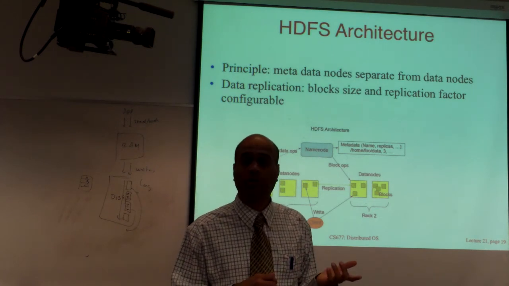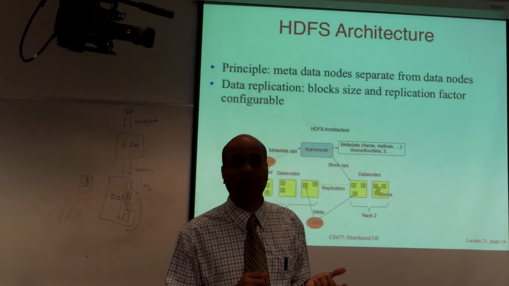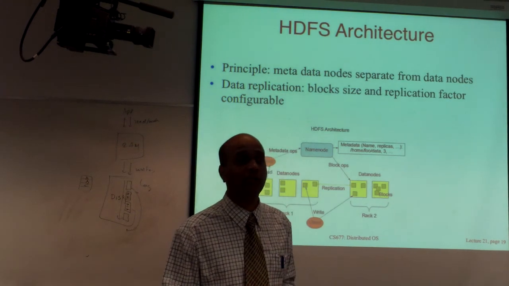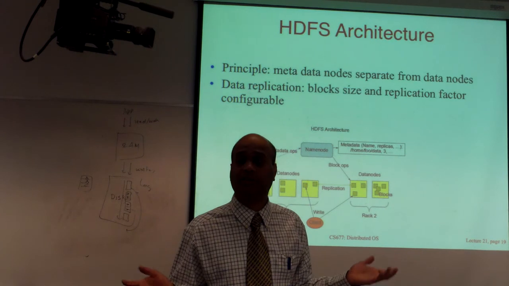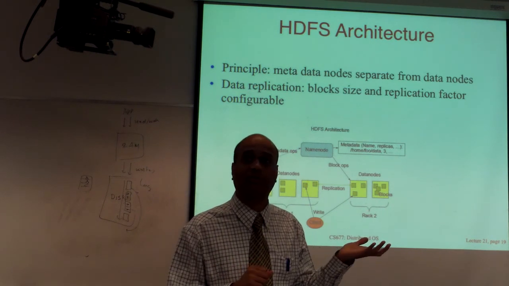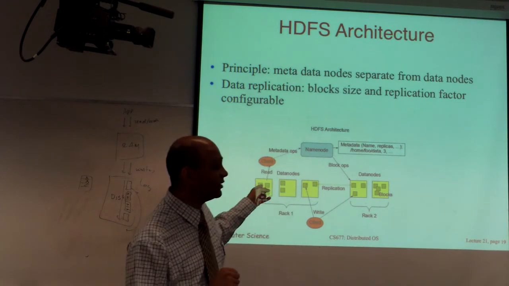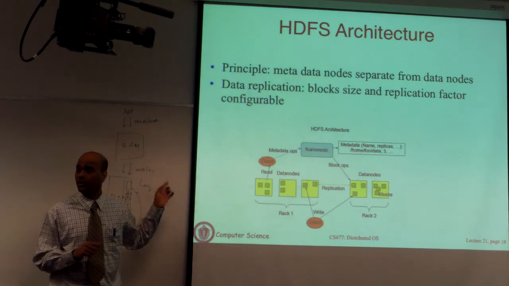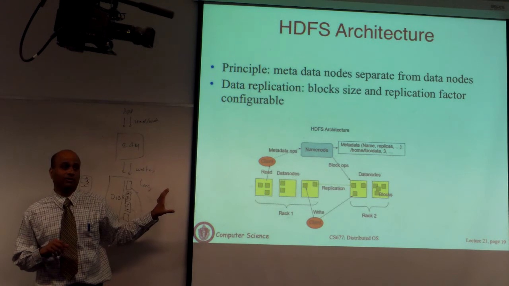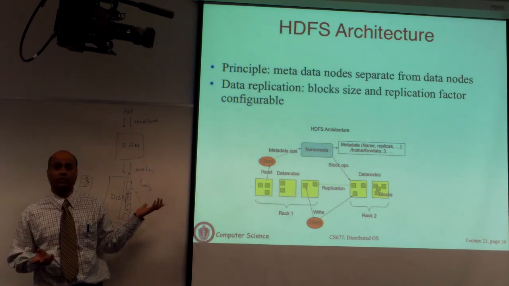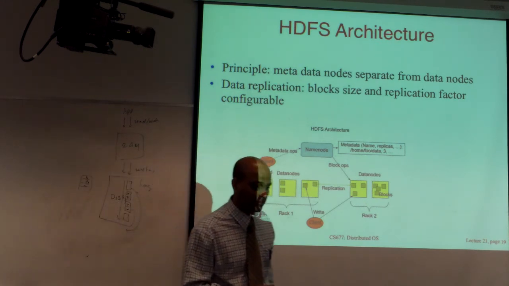This won't work if you have an interactive application. If you are reading source code and you make one line change, you don't have to read 64 megabytes just to make that change. But for an application that's reading a terabyte data set to process it, like your MapReduce, this makes good sense. So this is a different philosophy designed for batch applications, not interactive applications. So it's a completely different set of design principles.